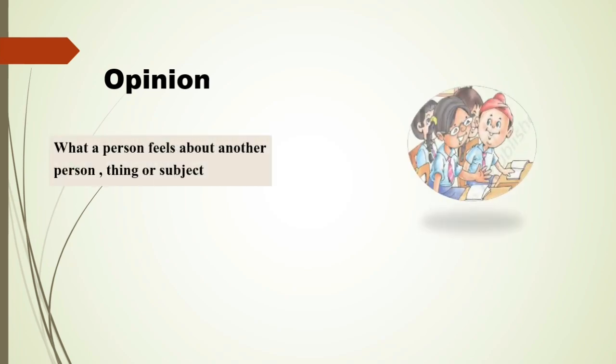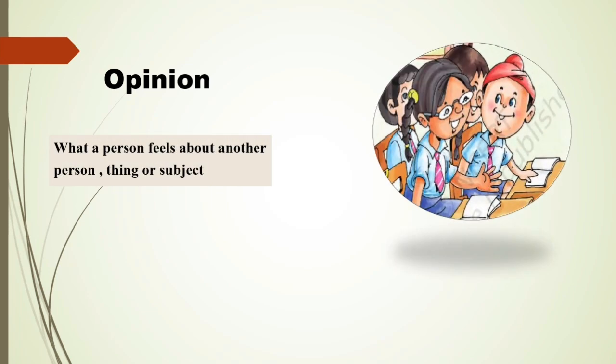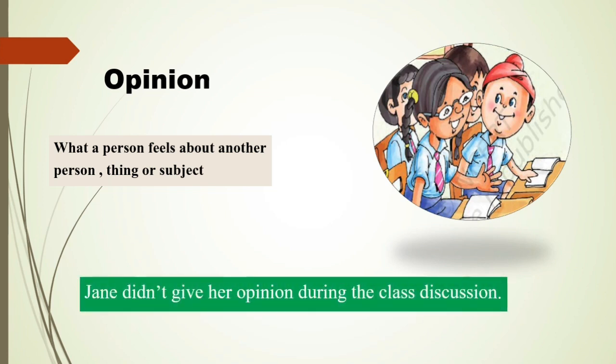It means what a person feels about another person, thing or subject. In the class discussion chapter, we came across the word opinion. Let's make a sentence: Jane didn't give her opinion during the class discussion.